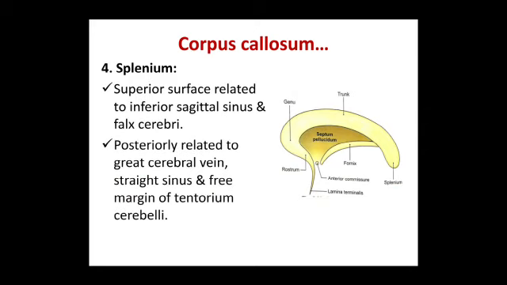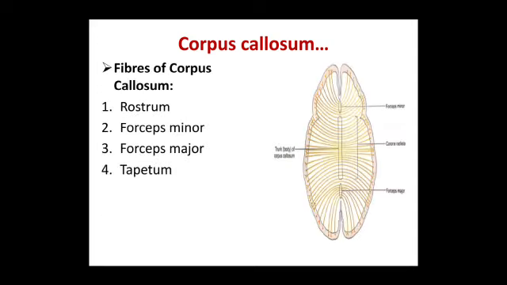Its superior surface is related to the inferior sagittal sinus and falx cerebri. Posteriorly, it is related to the great cerebral vein, straight sinus, and free margin of the tentorium cerebelli. Coming to the fibers of corpus callosum, it contains the rostrum, forceps minor, forceps major, and tapetum.